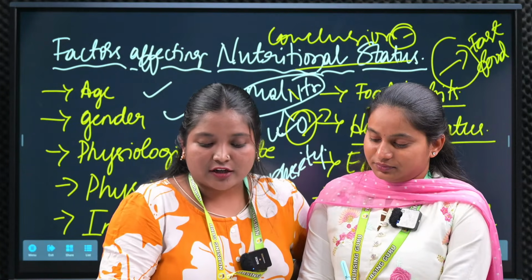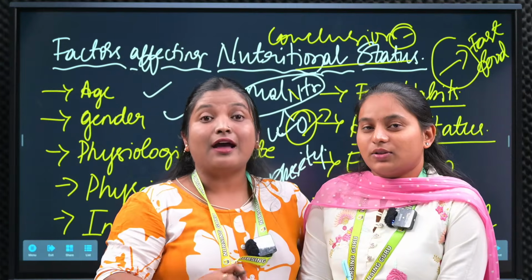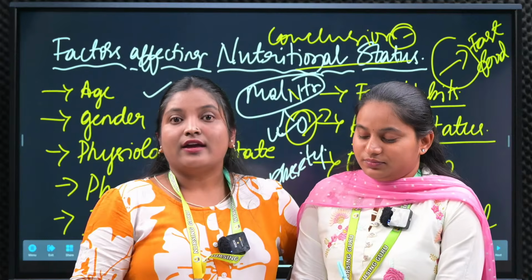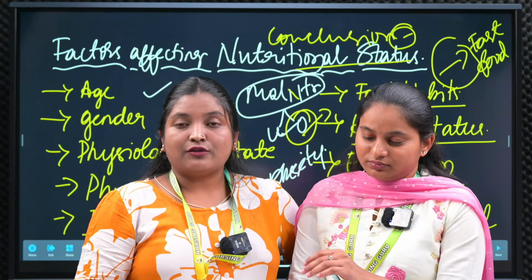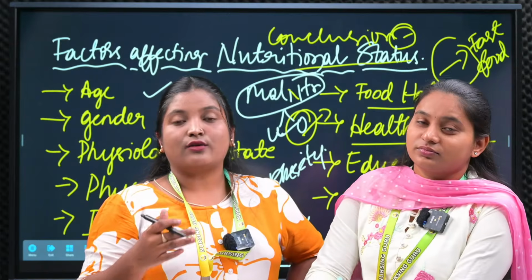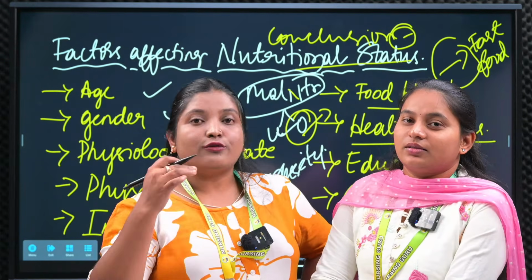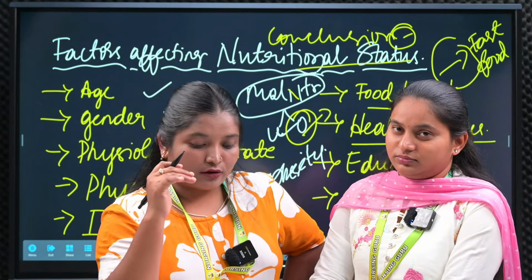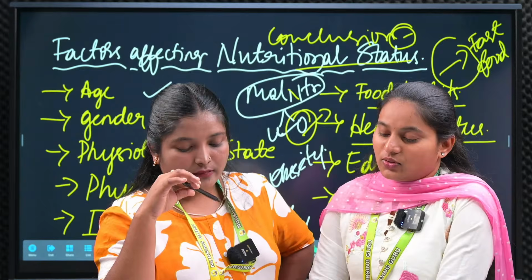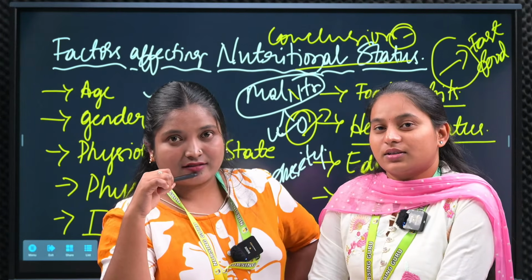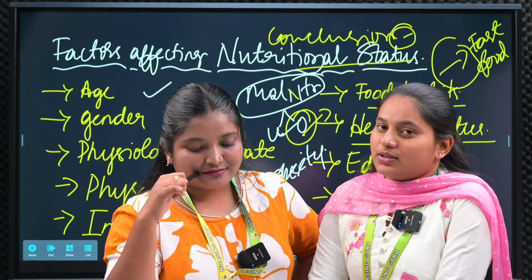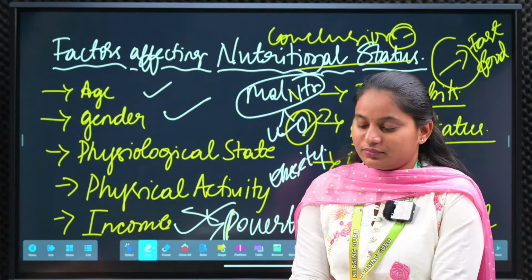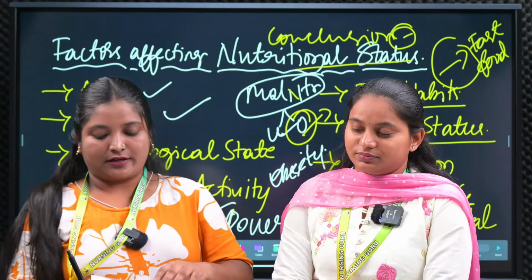Next one, discuss the function, sources and deficiency disorders of the minerals. Calcium, decreased calcium, decreased sodium, hyperkalemia, hypokalemia. Do you know about that? If you study electrolyte imbalance, those will come. Calcium-related disorders or bone-related disorders you are going to see there. Then the next question is iron deficiency disorder. Next question is principles of balanced diet. We have one more question from this particular unit.